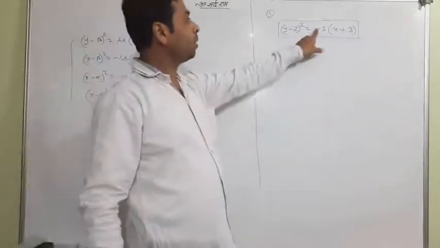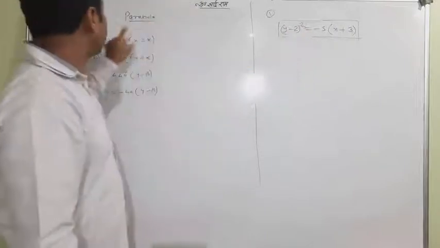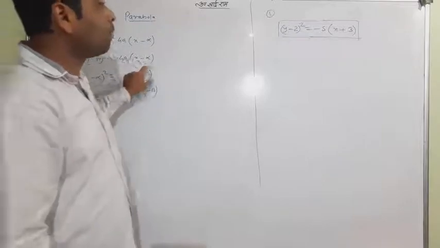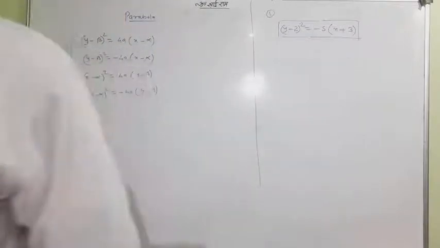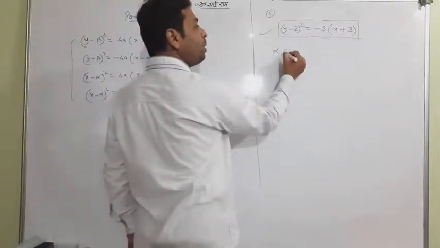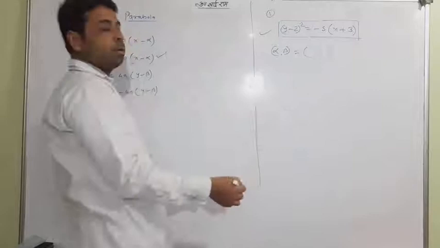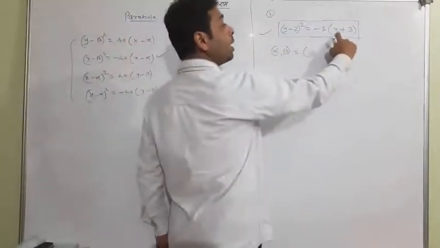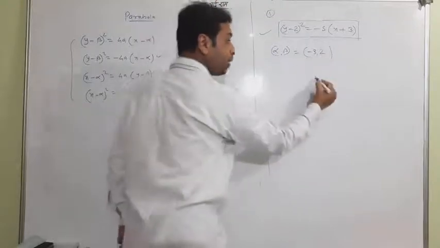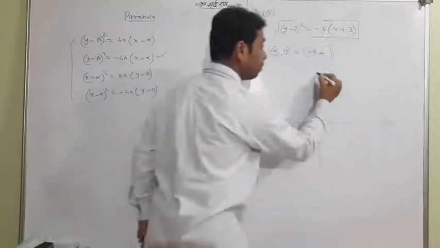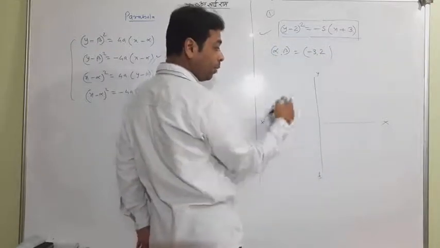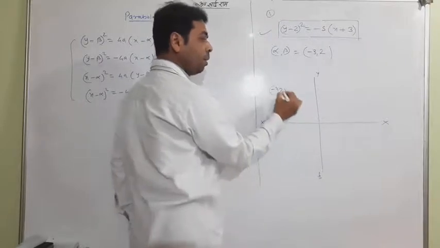This is a minus sign. Y square, meaning y minus beta whole square, and minus is coming. So it is the second one: minus 4a x minus alpha. So what are alpha and beta? Try to understand. X minus alpha, it is a plus sign, so alpha equal to minus 3 and beta equal to 2. So we have got alpha beta. Now tell me, where is alpha beta? Minus 3 and 2. So definitely minus 3 and 2 will be here. Approximately I am writing minus 3 and 2.